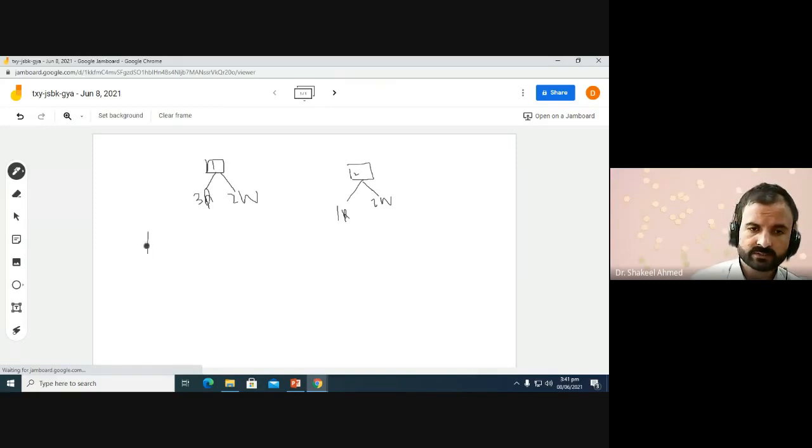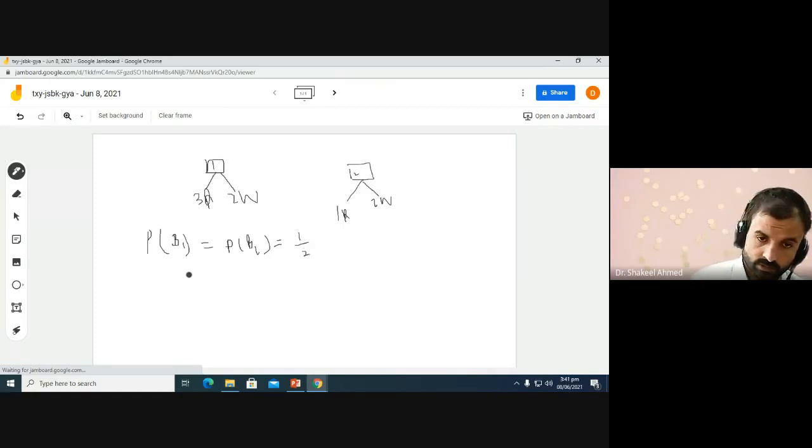So the probability of selecting a box at random, if the two boxes are identical, can be written as probability of box 1 is equal to probability of selecting box 2, is equal to 1/2, as the two boxes are identical, and their probability of occurrence will be the same.